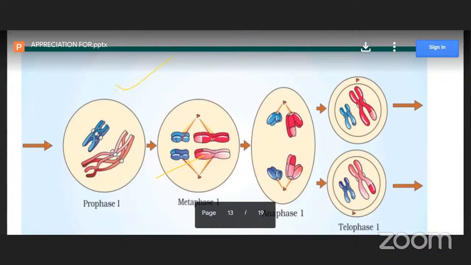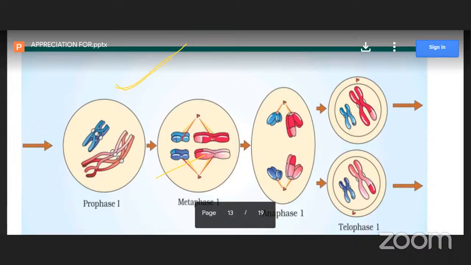First of all, what will happen in prophase? We already discussed that prophase is categorized into 5 different stages: leptotene, zygotene, pachytene, diplotene, and diakinesis. In leptotene, condensation of the chromosomes takes place, and in the zygotene phase, homologous chromosomes start pairing, that is synapsis, the second stage. And the third stage is pachytene. In this pachytene stage, crossing over takes place between the non-sister chromatids. Non-sister chromatids means, this is a blue one and a red one, that exchange genetic material by crossing over.